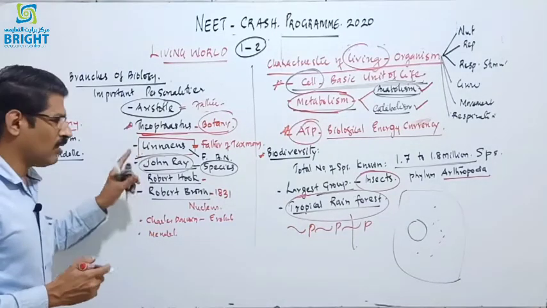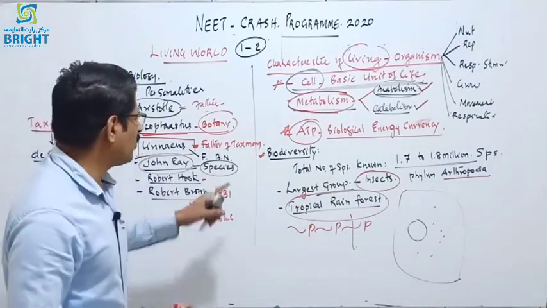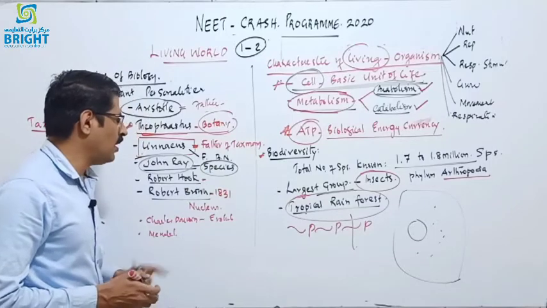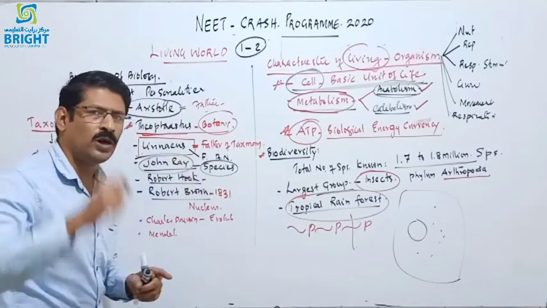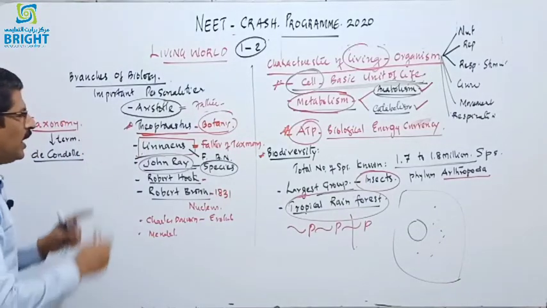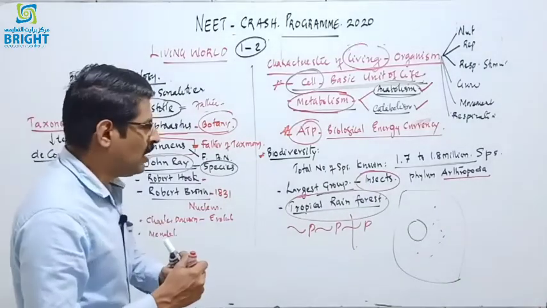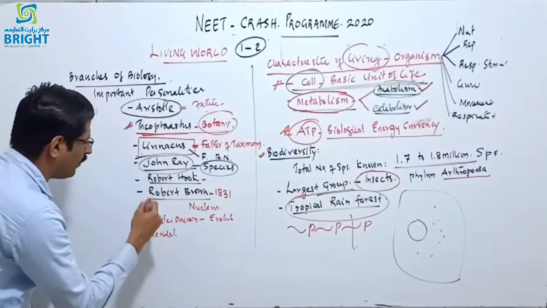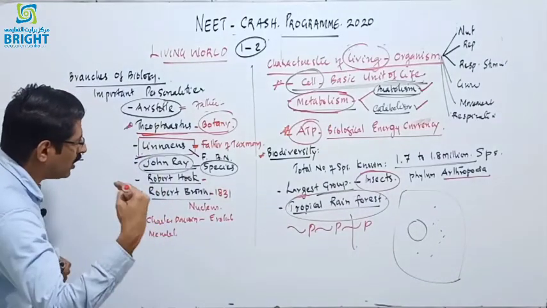Then Linnaeus is considered the father of taxonomy, and he is the father of binomial nomenclature. He introduced the binomial system of nomenclature. Next is John Ray, who introduced the term species, and Robert Hooke and Robert Brown are related to cell biology.